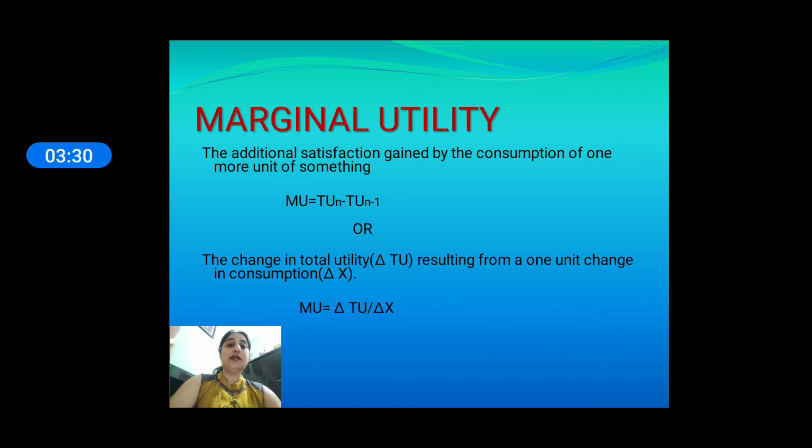We can calculate marginal utility with these two formulas: total utility of n minus total utility of n minus 1, and marginal utility is equal to change in total utility divided by change in quantity. Suppose you have to find the fourth unit's marginal utility, then you take the difference between the fourth unit's total utility and the third unit's total utility. Then you can find the marginal utility.